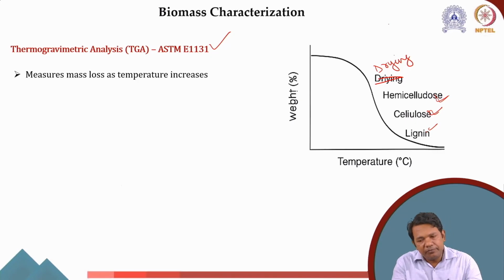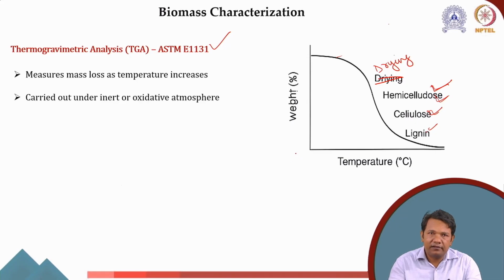When the temperature increases, initially the moisture gets removed, then pyrolysis happens and the hemicellulose starts breaking. This is from experience and earlier research. Hemicellulose breaks at lower temperature, then cellulose breaks, then lignin breaks. So TGA measures the mass loss with respect to temperature increase. Usually it is carried out under an inert or oxidative atmosphere depending on what we want to know.